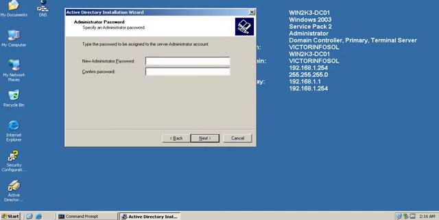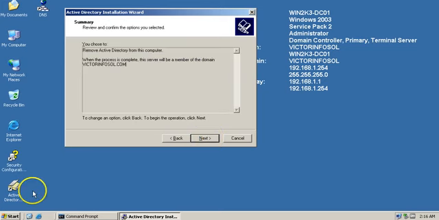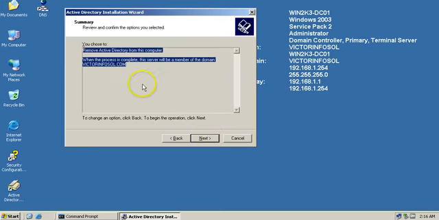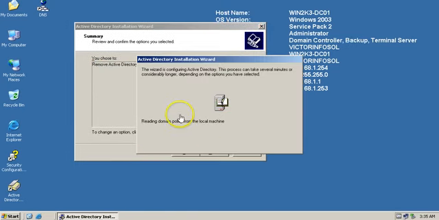Click next, and we need to set a local administrator password, because once the machine is demoted from domain controller, it needs a local administrator account to log in again. So I am going to click on next, and the final step, remove Active Directory from this server. Click on next. You can see it's reading domain policy from the local machine, and it will take a few minutes to uninstall Active Directory from this server.